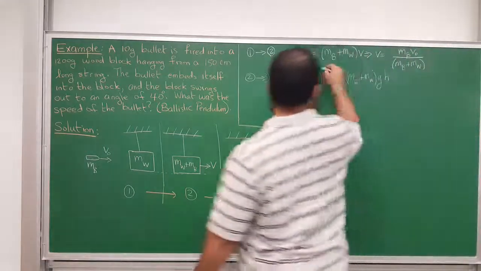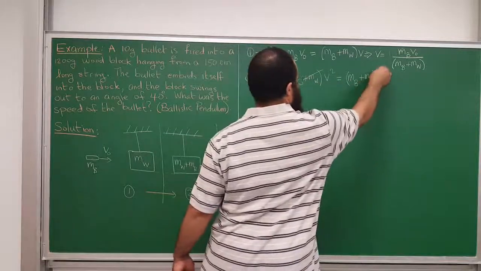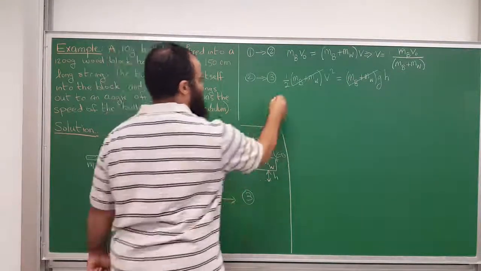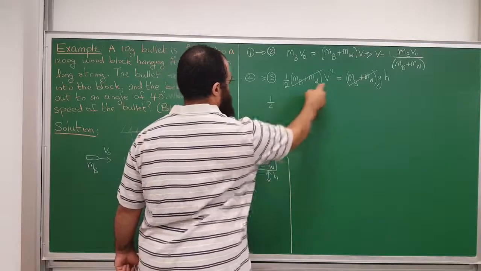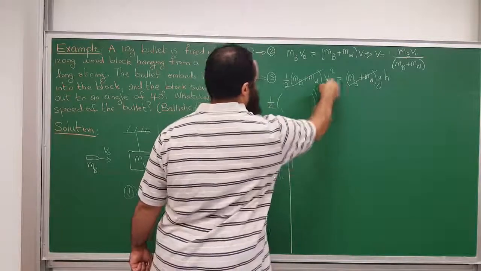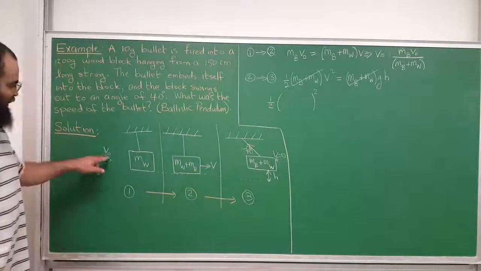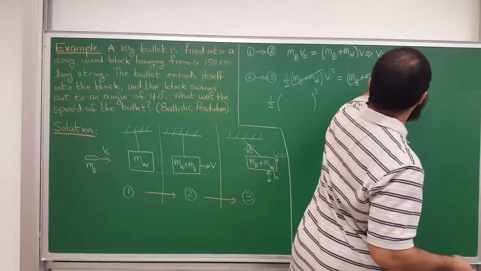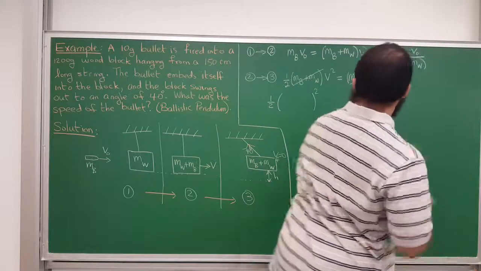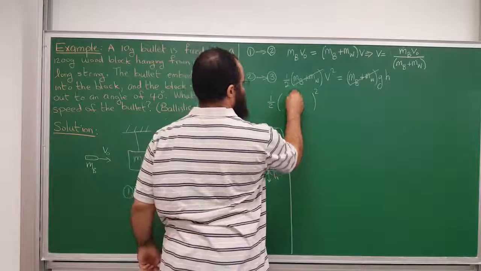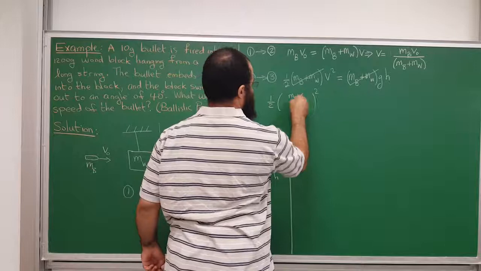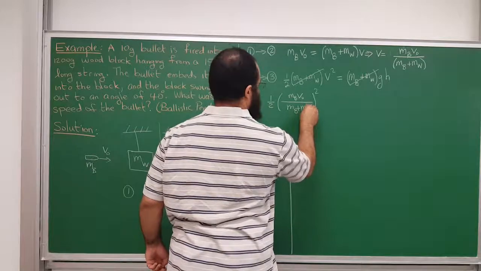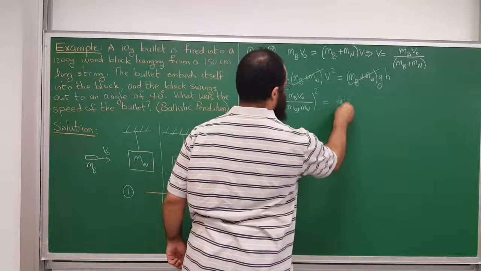And here, something nice happens. Those cancel. So I have 1/2 v squared. But what is v? Because I want to work backward and talk about v initial of the bullet, I will substitute. Instead of v, I will put mass of the bullet, v bullet initial, divided by the mass of the bullet plus the mass of the wood, equals g times h.